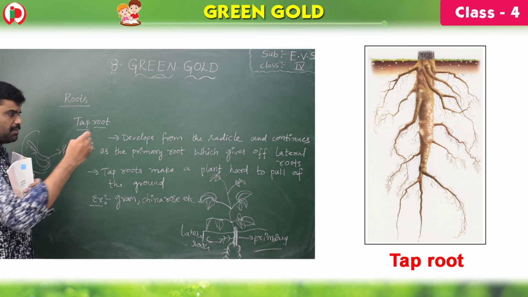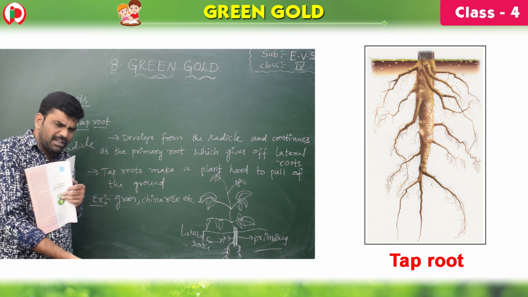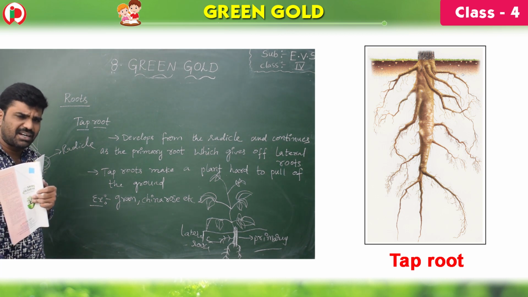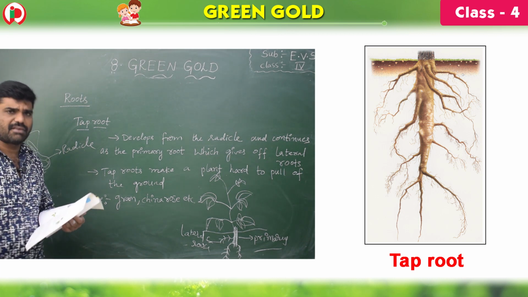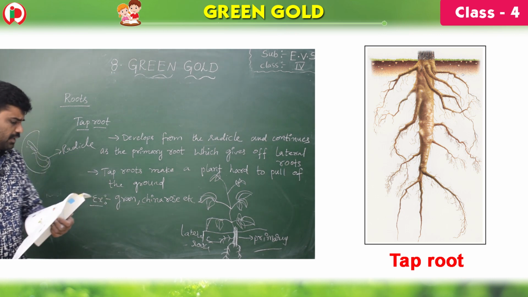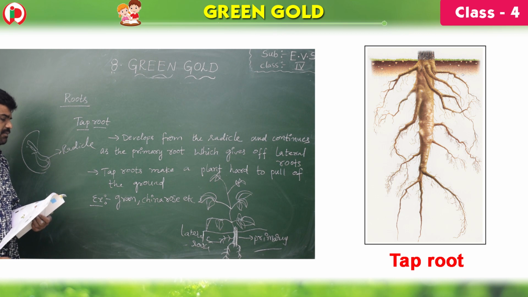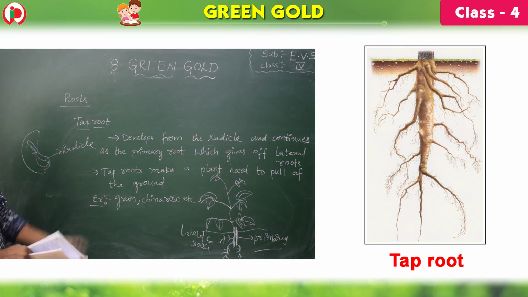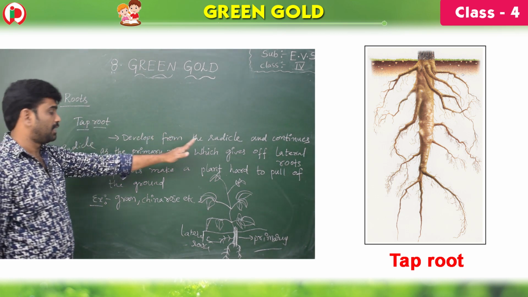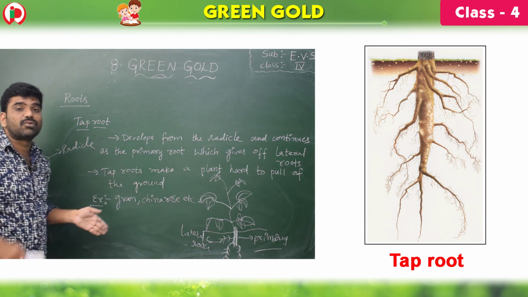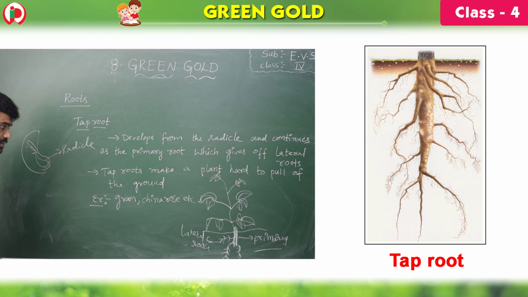A taproot makes a plant hard to pull. If you want to pull taproot plants, it is very hard to pull. Why? Because they reach very far under the ground. The best examples are gram, China rose, etc. So once again I repeat, the taproot develops from the radicle and continues as the primary root, which gives off side roots called lateral roots.